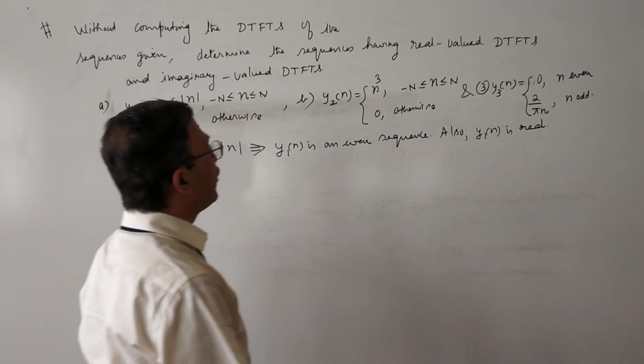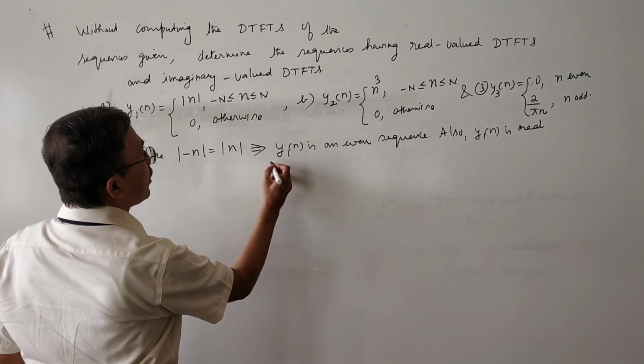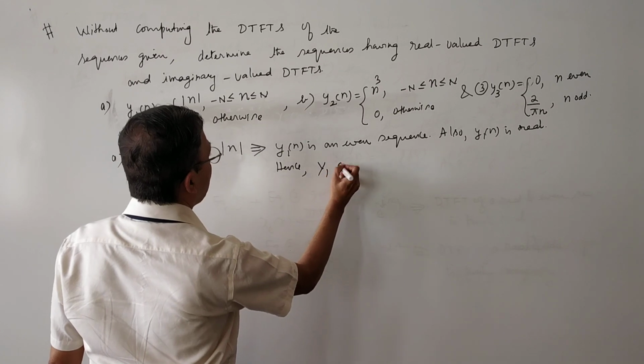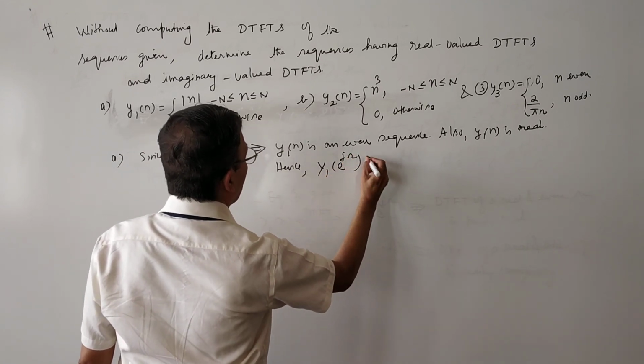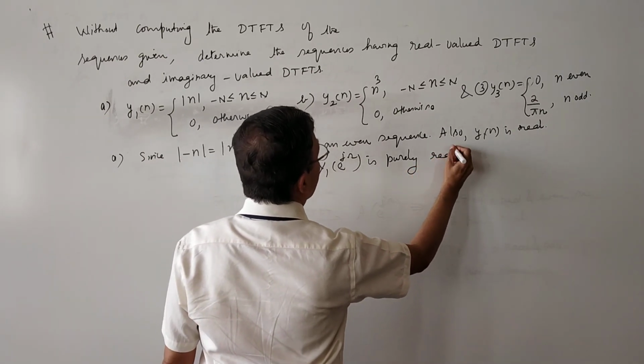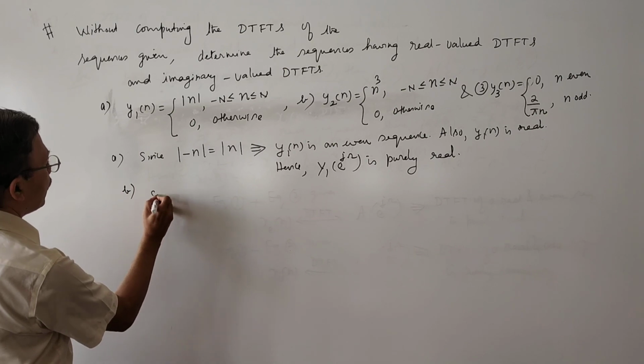Real means all the samples of y1 of n are real. Hence, y1 of e power j omega is purely real. Purely real means real valued.